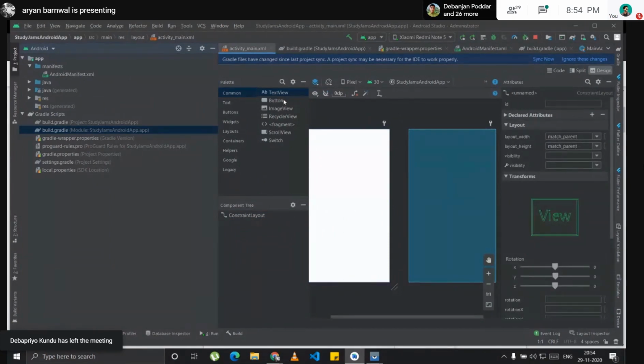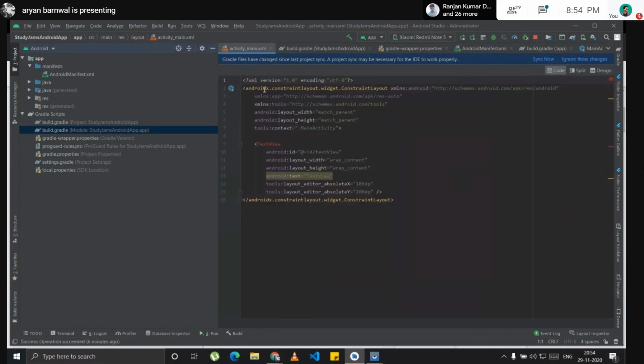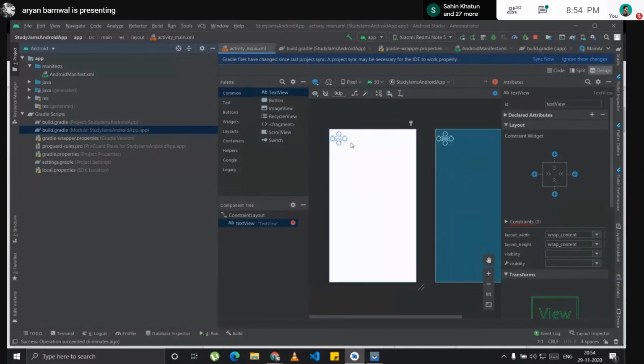I will just drag and drop things here. The best part about using Android Studio is that you can just drag and drop items, which makes making the layout a lot faster. I will put it here. You can see in the code that it is a constraint layout, so you have to first constrain things here and there. I will put this here for right now and constrain it. If you press the plus icon, it will constrain the thing with respect to everything, and there will be no error.